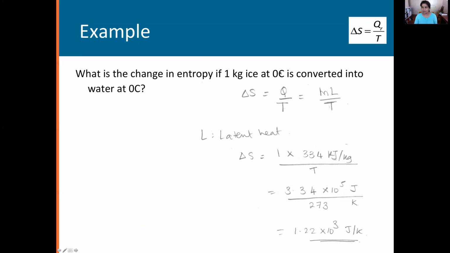So we need to convert that to Kelvin, 273.15, if you like. Put that in your calculator, and you should get a change in entropy of 1.22 times 10 to the power 3 joules per Kelvin.